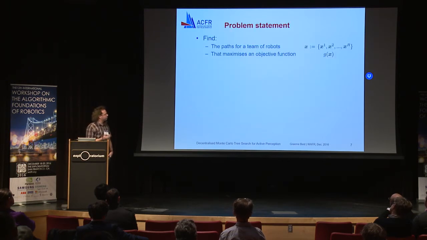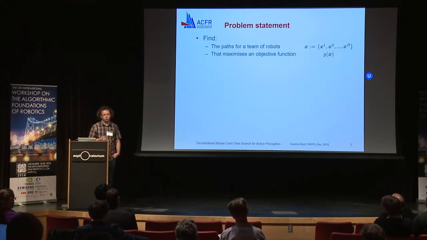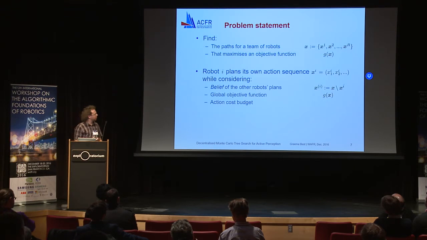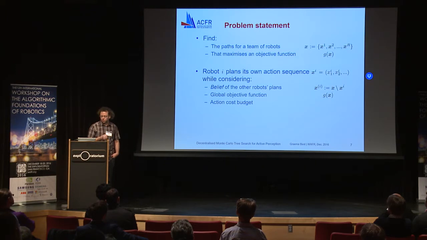Okay, so I define our problem here, and it's this very general problem where we're trying to find the paths of the team of robots, that's X1 through to XR, that maximises some objective function for the team of robots, which I'm going to call G. We make no further assumptions, except that we know what G is. And so the planning scenario that we're interested in is this decentralised planning. Robot i is going to plan its own sequence of actions while considering these three components: the belief of what it thinks the other robots are going to do, the global objective function G, which it knows, and some action costs or budget.